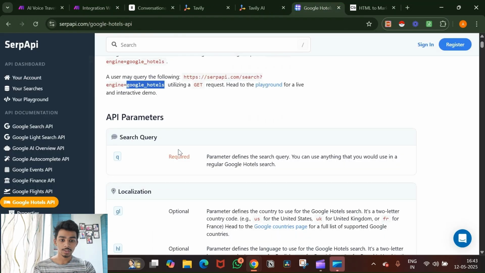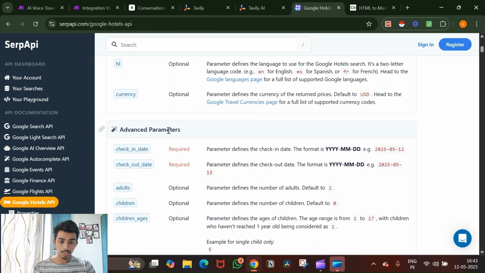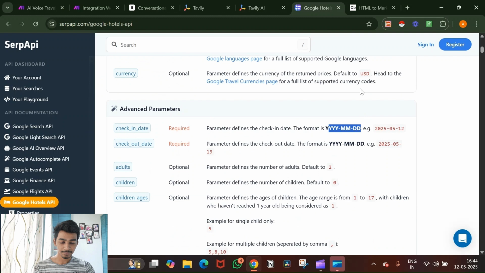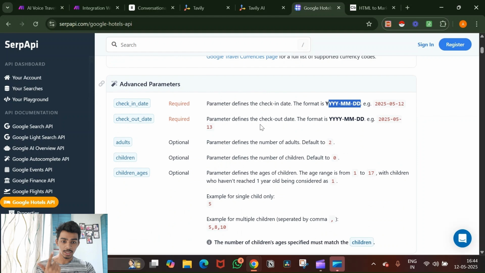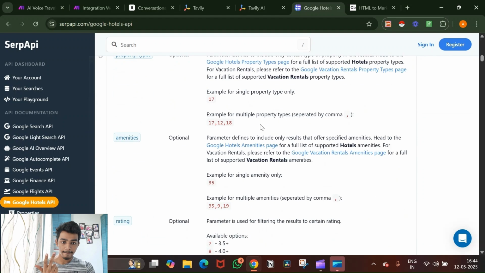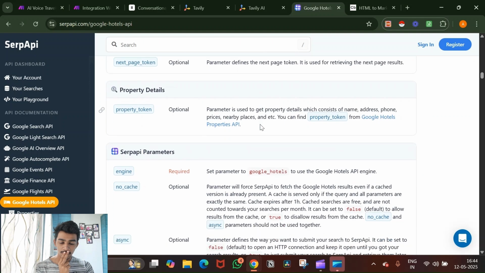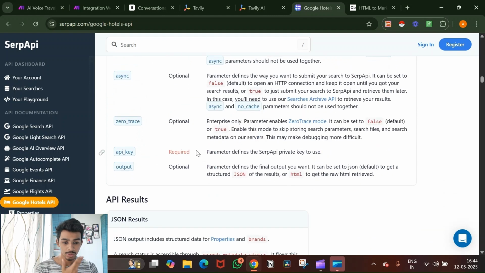Okay. Now we need to add more query parameters. Now what do we need to add? First, you need to add all the required queries. So q required. Then we need the check-in date required, checkout date required. You see, it says year, month, date format. This is why I told you to keep it in that format because we're going to use that. So we need the q, we need the check-in date, we need the checkout date, and what else do we need? The engine we did, Google Hotels, and the API key. That's the only thing. Okay, so we only need four things.